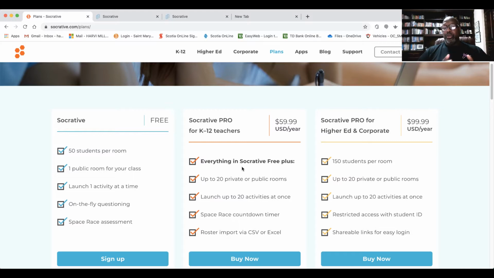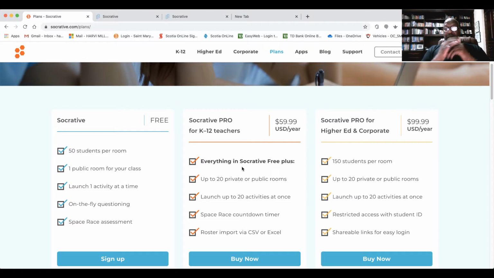If you want to go to the pro version, then you get everything in the free plan, as you can see, but you could now have 20 different rooms, and each of them would have a separate code. So perhaps if you had 3 classes and wanted to run 3 quizzes in parallel, each of them would have a separate code, and it would take the quiz that you've assigned to that particular room if you wanted to do that.